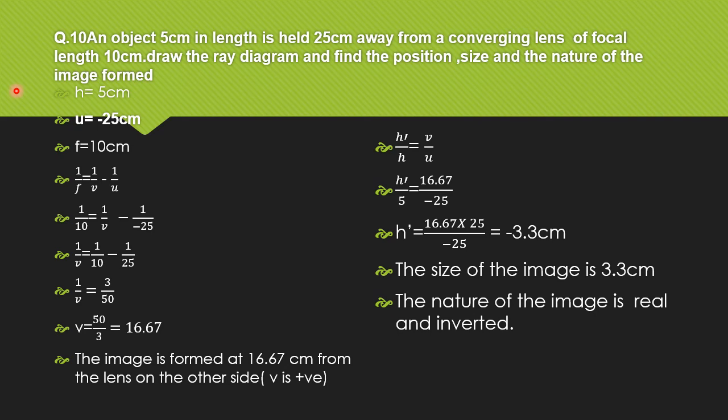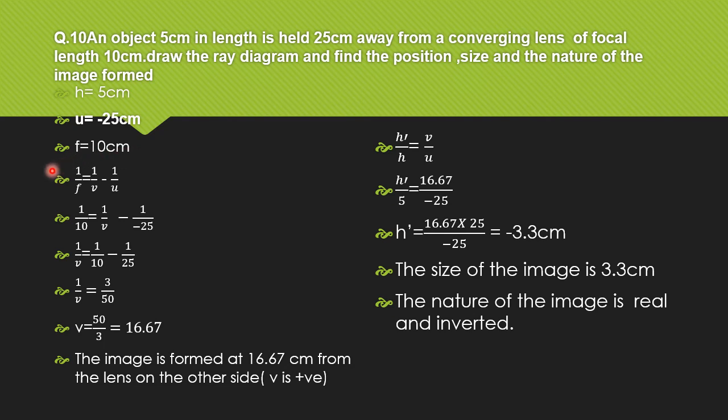So first we can write all the terms given in the question. Object height h is equal to 5 cm. Object distance u is equal to minus 25. Minus sign is given because according to the sign convention, object distance is negative. Now it is a convex lens, so focal length is positive, so f is equal to 10 centimeter.